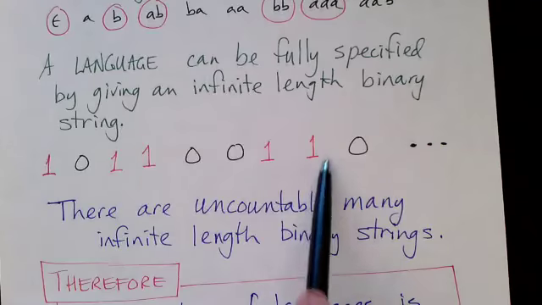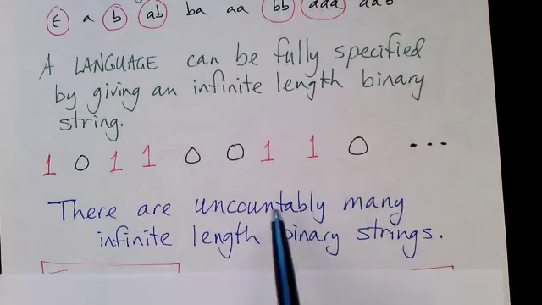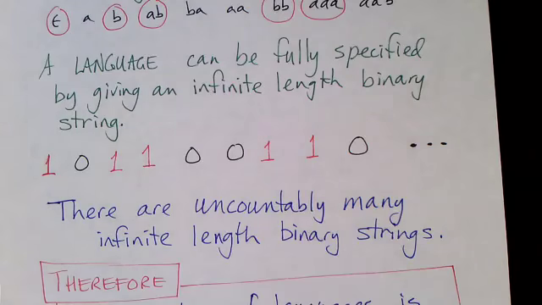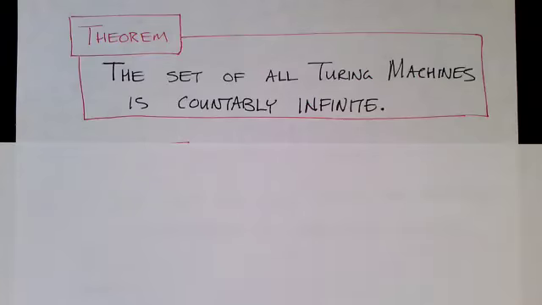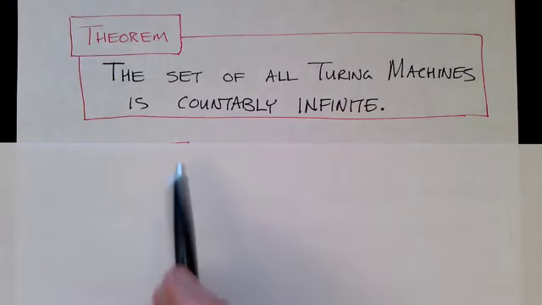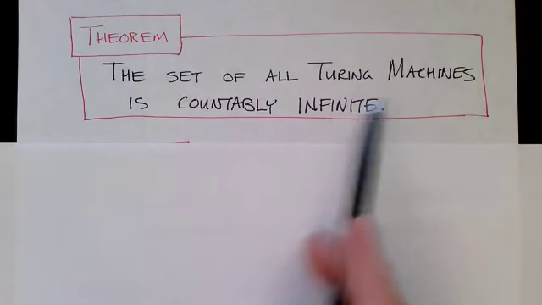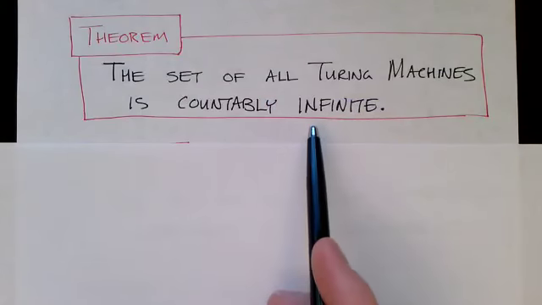Now, how many infinite length binary strings are there? There are uncountably many infinite length binary strings. Therefore, the number of languages is uncountably infinite. So let's go back to our previous result. We said that the set of all Turing machines is countably infinite.